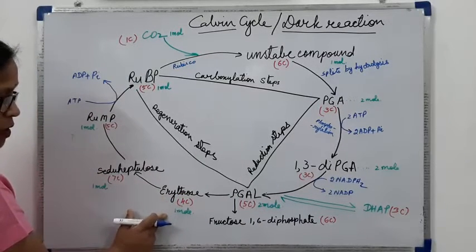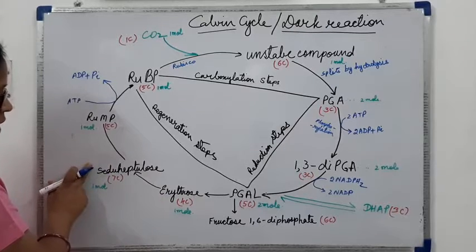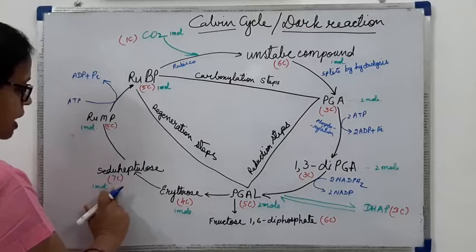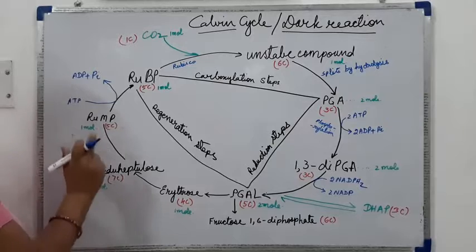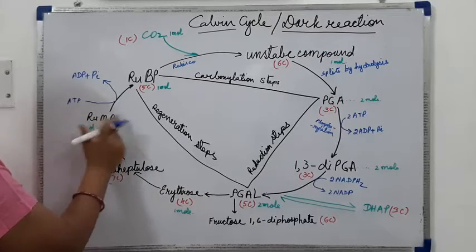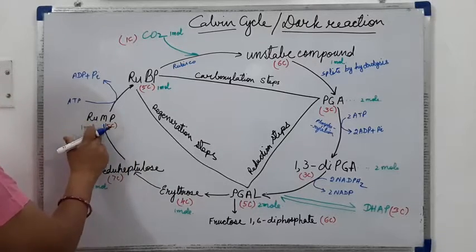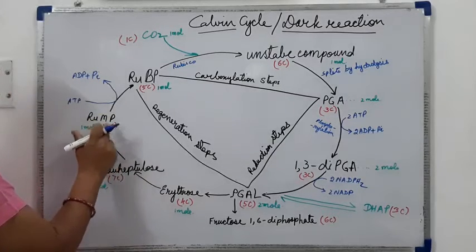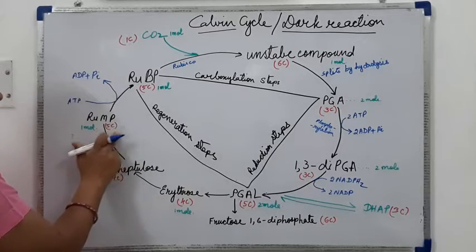This 1 molecule of erythrose will get converted into sedoheptulose, that is the 7 carbon compound. This also one molecule we will be getting. Then the sedoheptulose will get converted into RuMP, that is ribulose monophosphate, a 5 carbon compound.